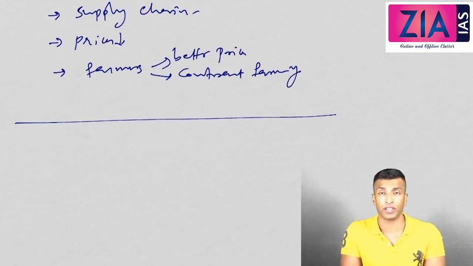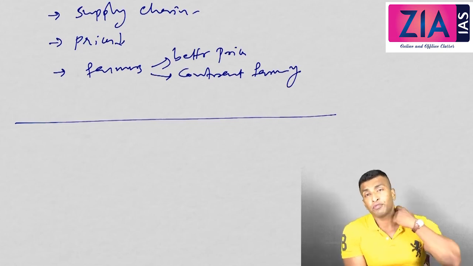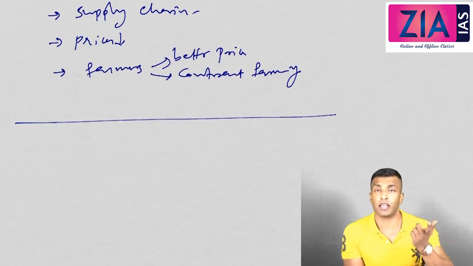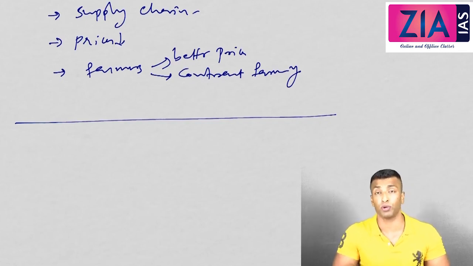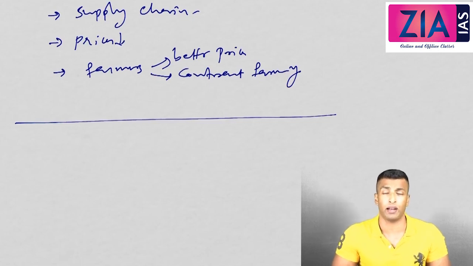Supply chain, effective management, scientific management, logistics and warehousing, cold storage, everything is missing. FDI in multi-brand retail can bring all this. If you look into it, the disadvantages of both are the same, but the advantages will be more in the case of FDI in multi-brand retail.